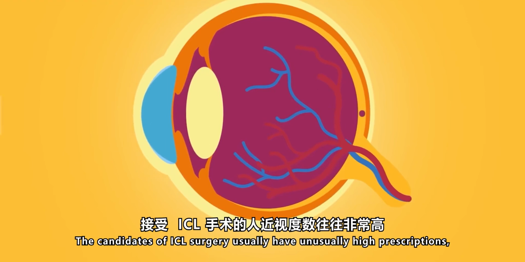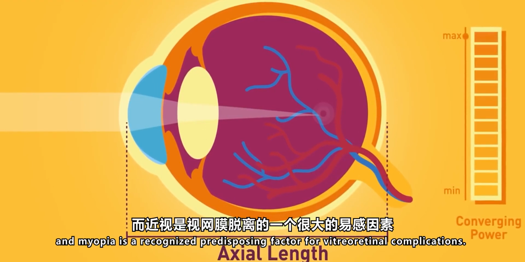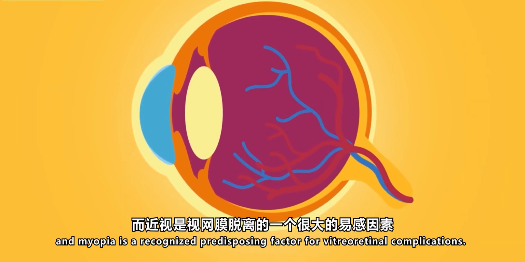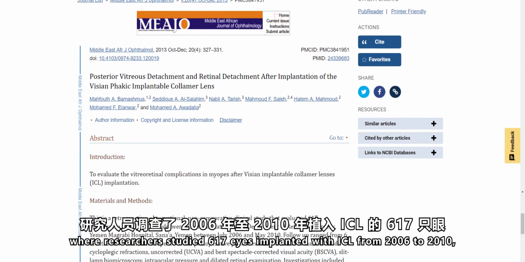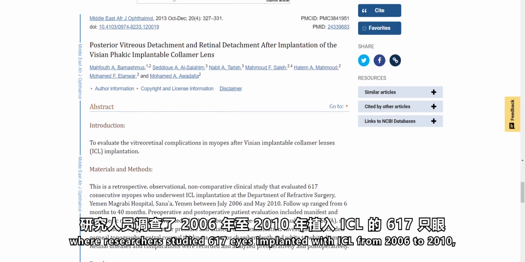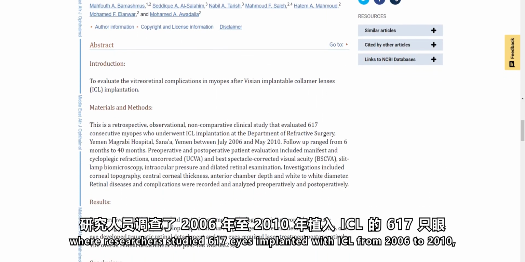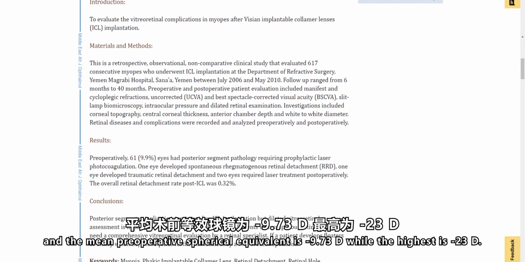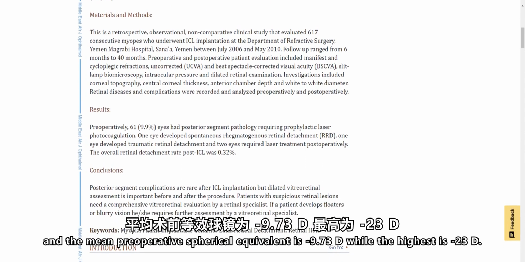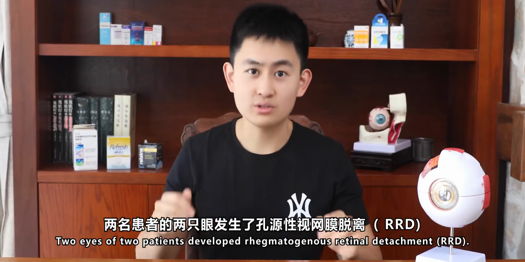The candidates of ICL surgery usually have unusually high prescriptions, and myopia is a recognized predisposing risk factor for vitreoretinal complication. This study was published on NCBI in 2013, where researchers studied 617 eyes implanted with ICL from 2006 to 2010, and the mean preoperative spherical equivalent is negative 9.73 diopter, while the highest is negative 23. 2 eyes of 2 patients developed rhegmatogenous retinal detachment.